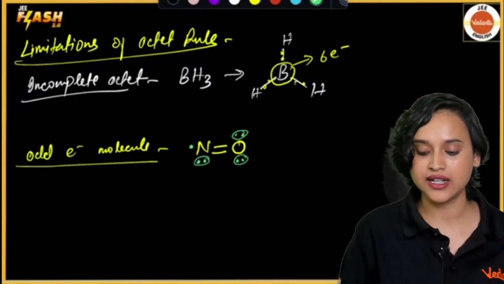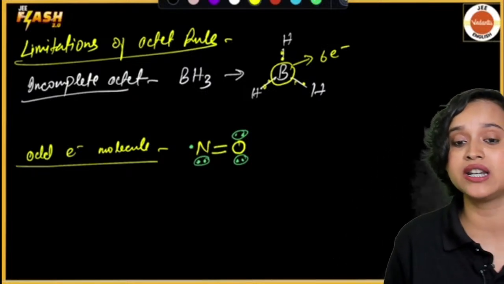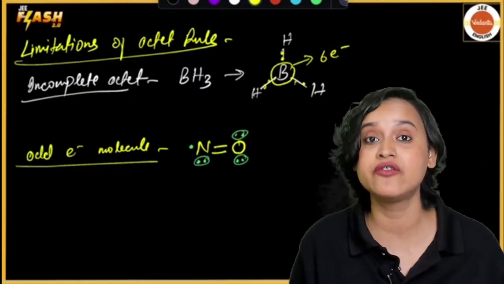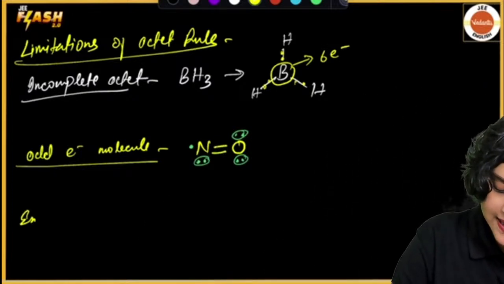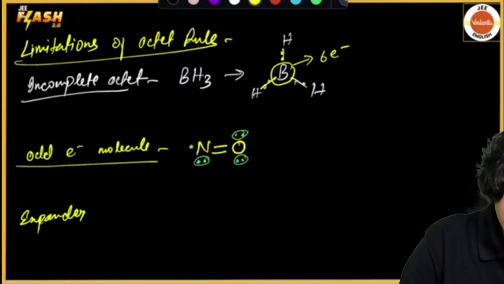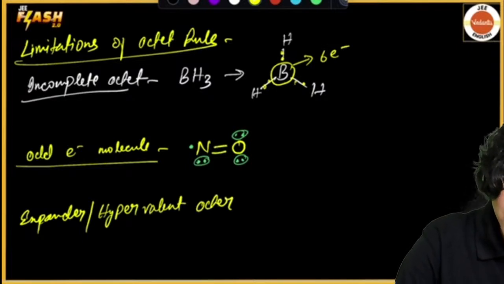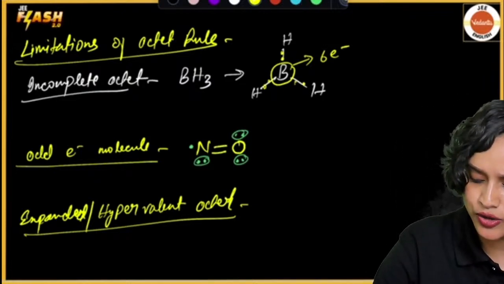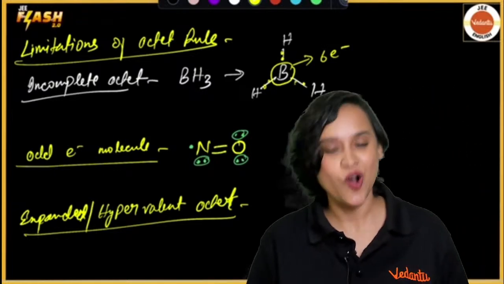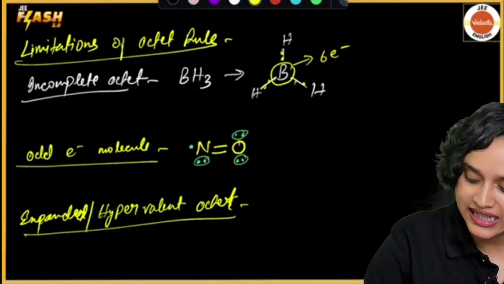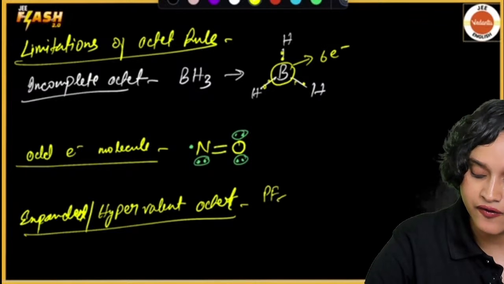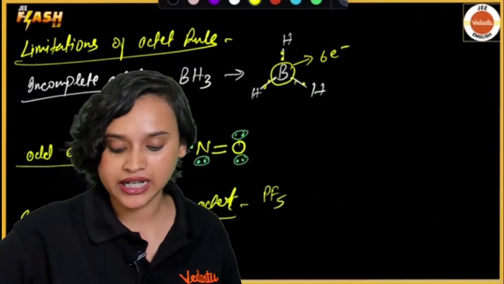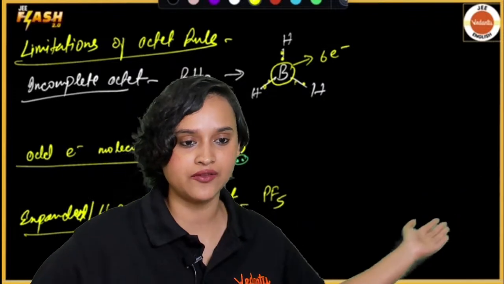Next, everybody, the next one is expanded or hypervalent octet. What do you mean by expanded or hypervalent octet? We mean to say, let's have a look at it, everybody. Let's take the example of PF5. PF5, everybody, and now have a look at PF5, everyone.